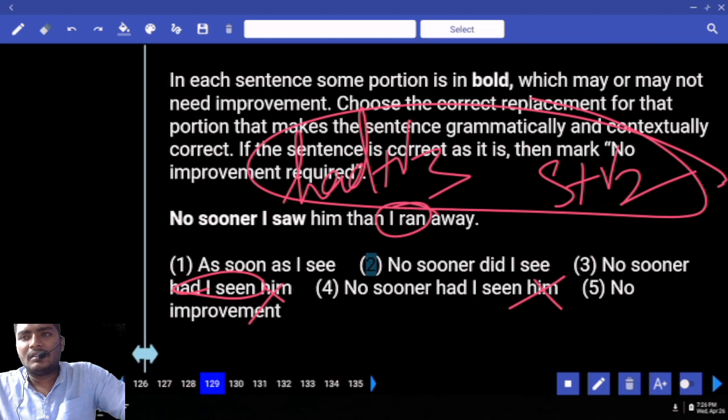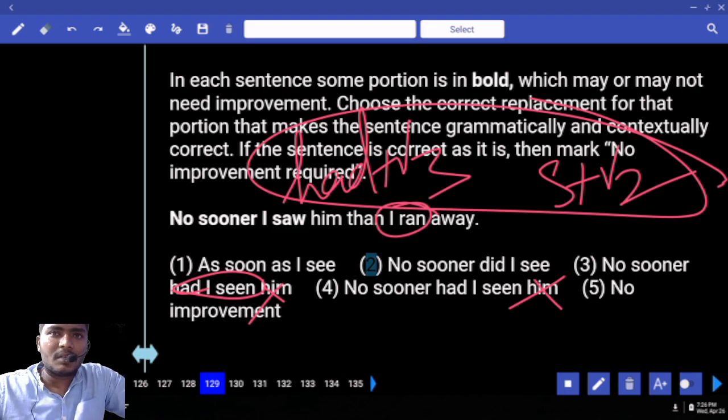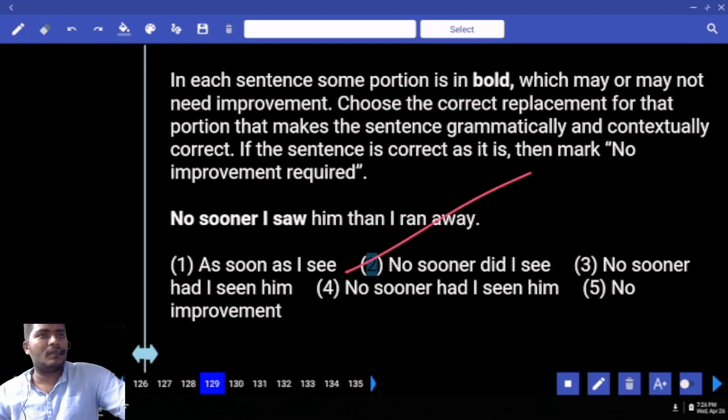We can. I don't understand why you people are missing these simple rules. This is the tense which we use in the past perfect. Do you recollect it or not? The train left before I reached the platform. The train had left before I reached the platform. What is this tense here? Past perfect. Where do we use past perfect? When 2 past actions happen. If at all "him" is not there, we may go for that, but "him" is given, so it is objectual. So you can go with the second one.